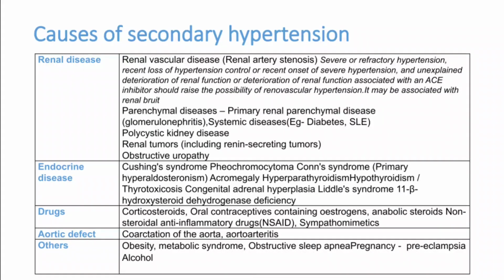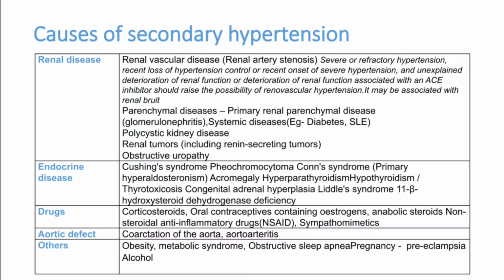We are not going to discuss all these causes. The most common cause is renal disease, either renal parenchymal disease or renal vascular disease. Then endocrine causes like Cushing's, pheochromocytoma, Conn syndrome, adrenal hyperplasia, Liddle syndrome, thyrotoxicosis. So many diseases can produce secondary hypertension. Drugs like steroids, estrogens, anabolic steroids, NSAIDs, sympathomimetics can all increase the BP.